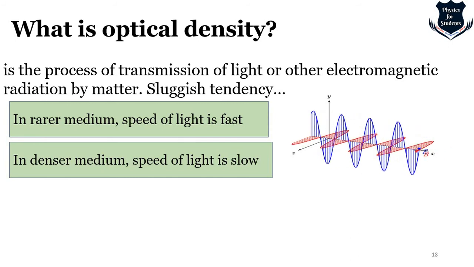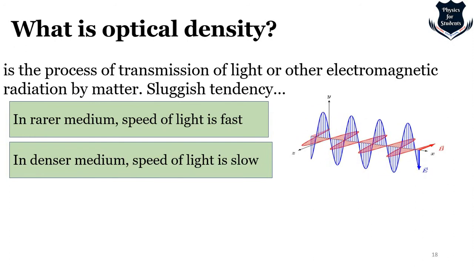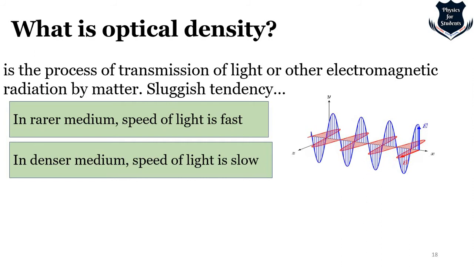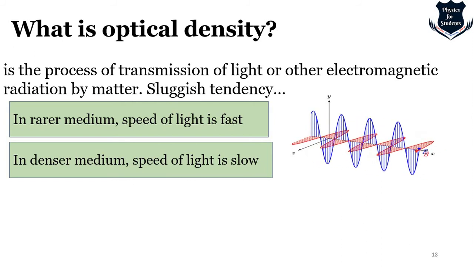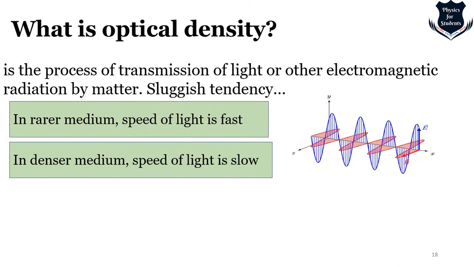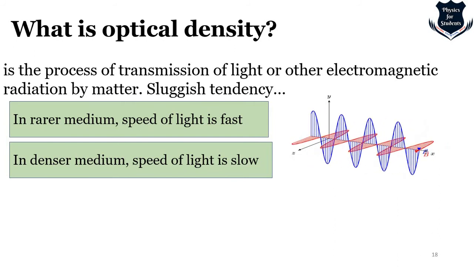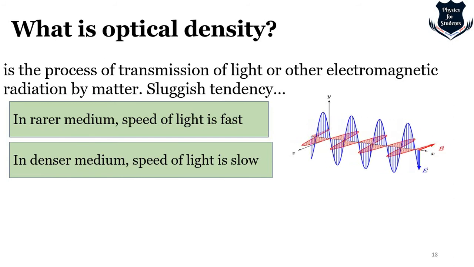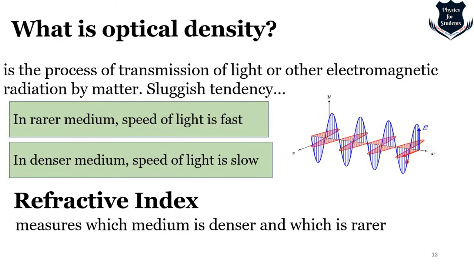Because as I told you, the electromagnetic vibration fights its way, as you can make an analogy, with people moving, elbowing this way and that. So when the electromagnetic waves interact with the electrons or protons of that particular medium, it becomes slow. Obviously, if you interact with more people, it will take more time to reach, and in denser medium, speed of light is slow.